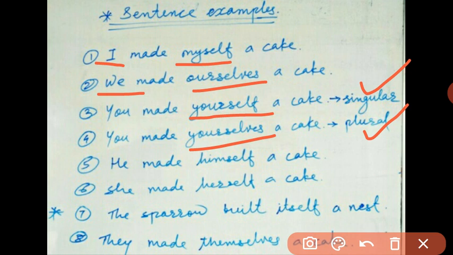Next example, he made himself a cake. So here, which is the reflexive pronoun? Himself. Next one, herself. Next, itself. And the last, themselves. So remember, these self and selves words are called reflexive pronouns if they are functioning as the object in the sentence, and here it is mentioned that the subject and object are both the same person.